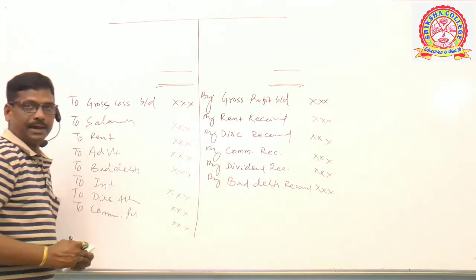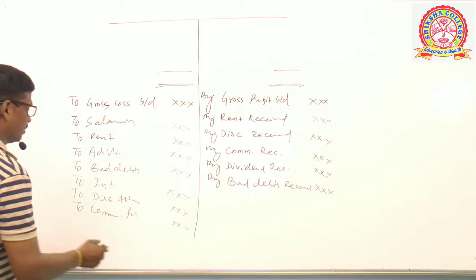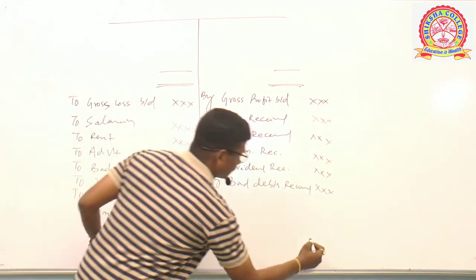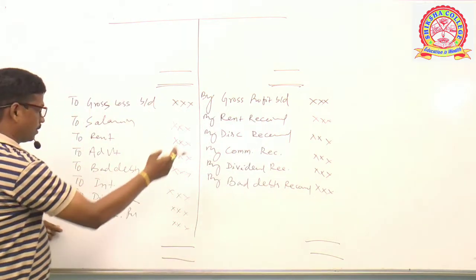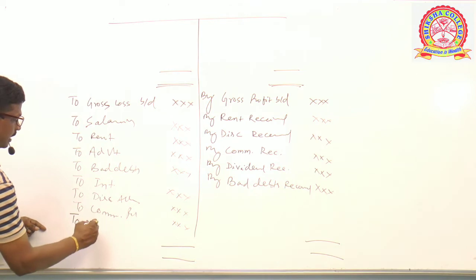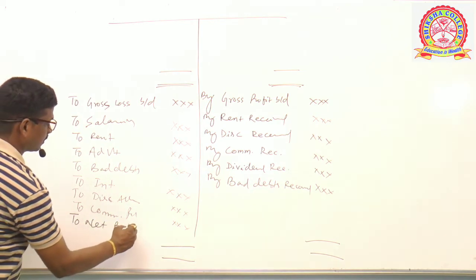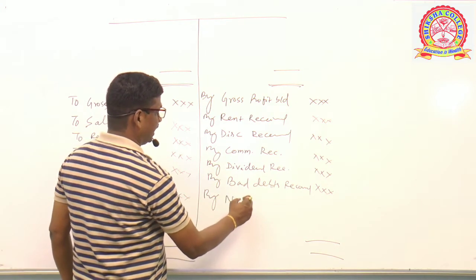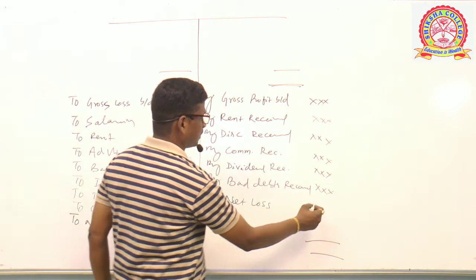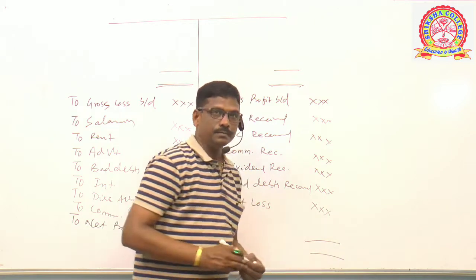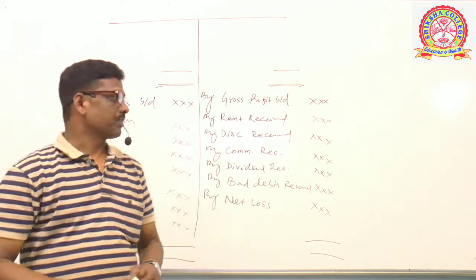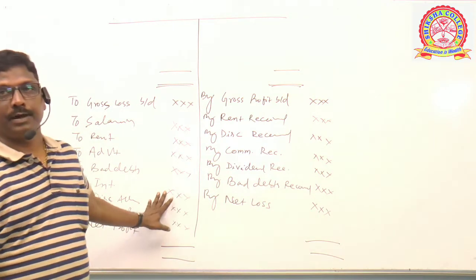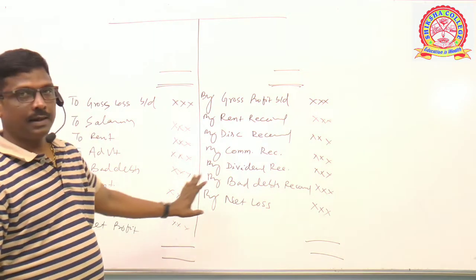Okay, and finally we close the profit and loss account. If the credit side is more, the answer is "to net profit". Clear? If the debit side is more, the answer is "by net loss". In this way, a profit and loss account is prepared. Clear? And at the end, it will reveal to us the net profit or net loss.